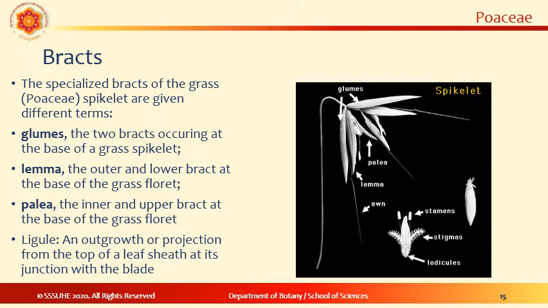The specialized bracts on the grass spikelets are given different terms. In the picture shown, you can see glumes are two bracts occurring at the base, lemma is the outer and lower bract, and palea is the inner and upper one. As we already know, the ligule is the projection from the top of the leaf sheath.